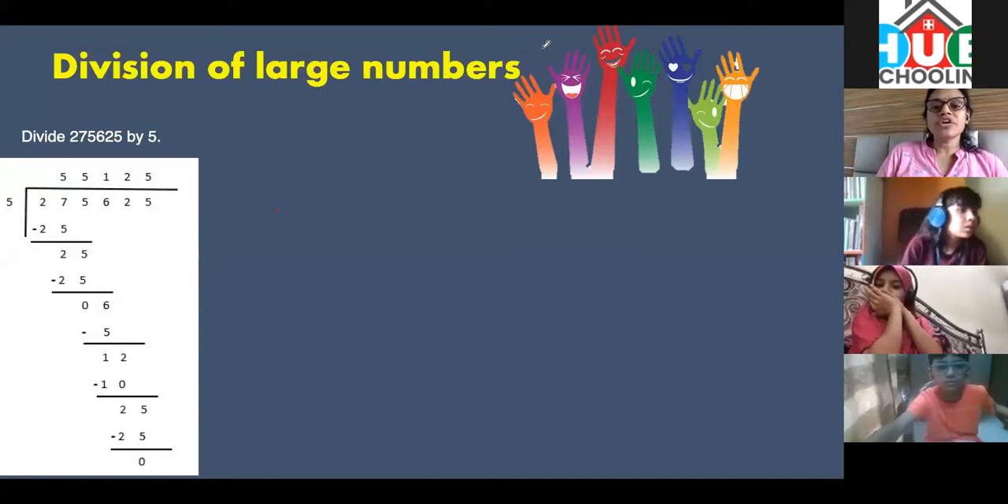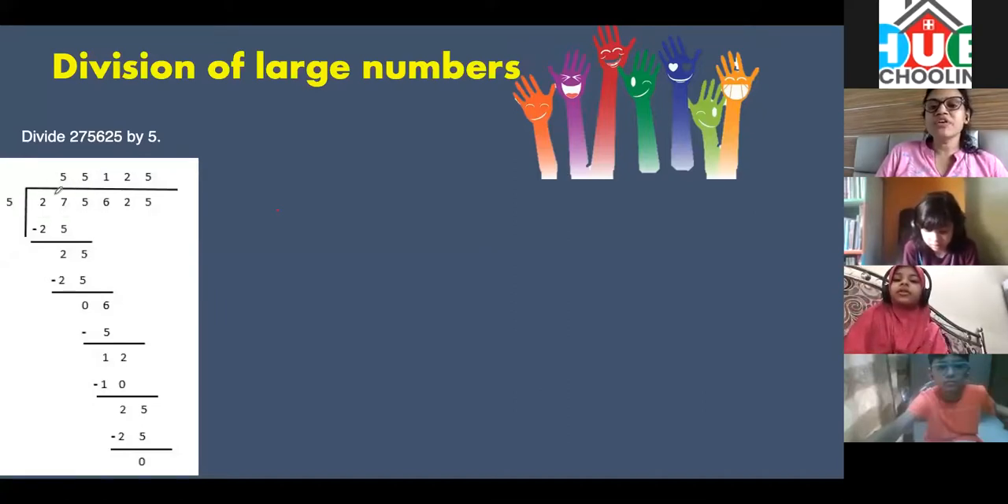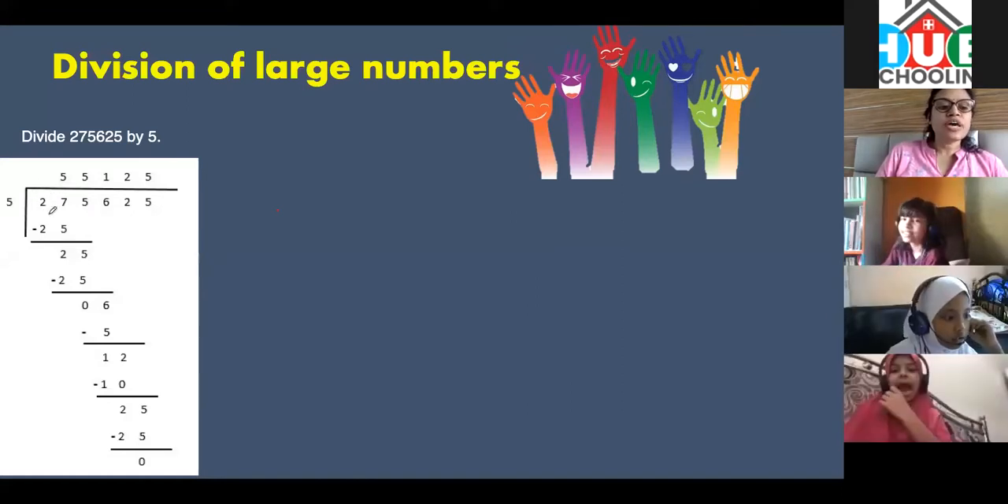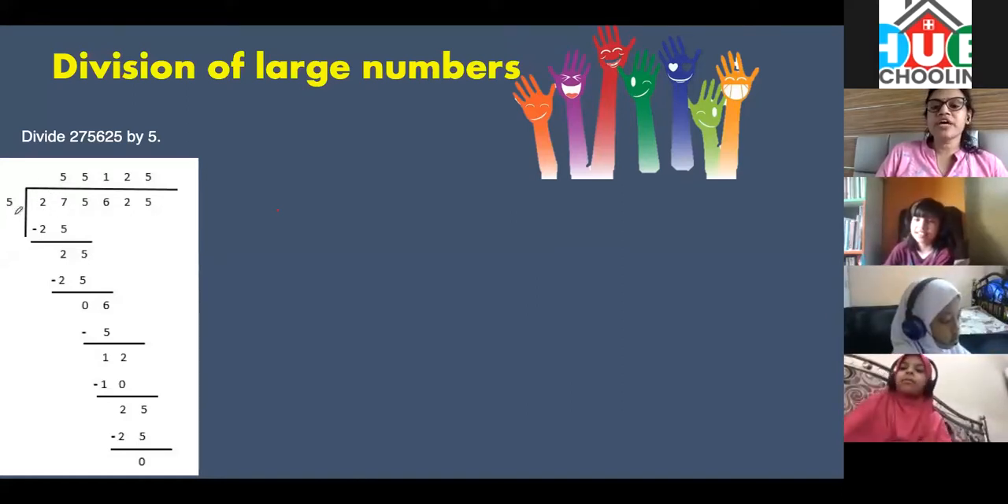I'm asking Rashda, Aisha, Humaira. Why I'm taking 27, Rashda? Why I'm taking 27 and why I'm not taking 2? Correct. Big number. Yes, 27 is greater than 5. So I have to take 27. 2 I cannot take because 2 doesn't come in 5 table.